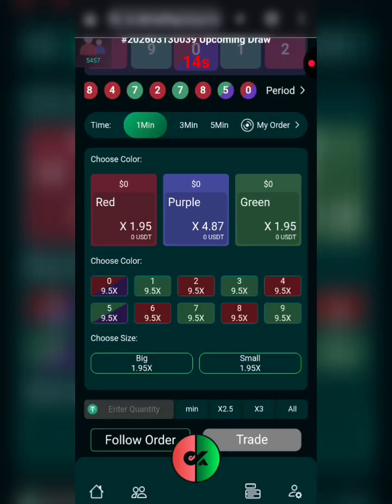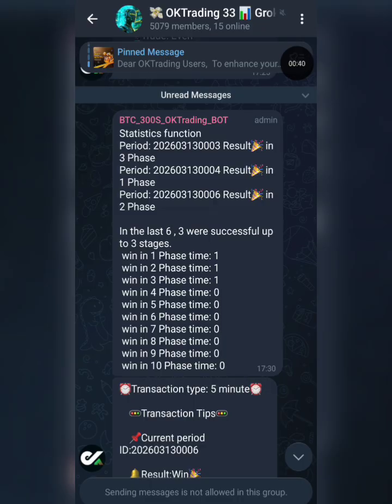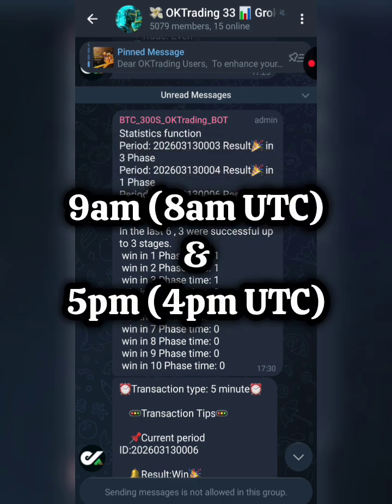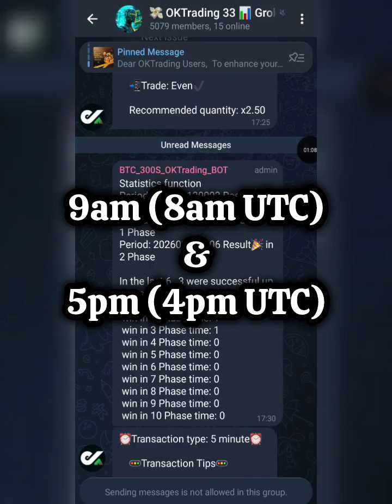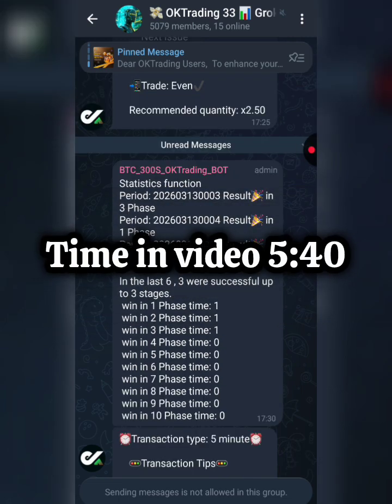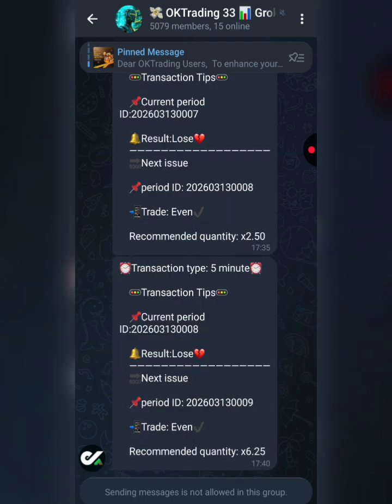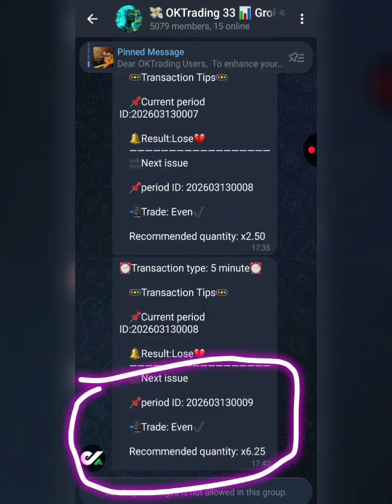Okay, but before that, let's talk about where you're going to be getting signals from. So this is the signal group I'll be using. Signals here are dropped 2 times daily at 9 a.m. and also 5 p.m. I'll also be dropping the time in UTC so that you can convert it to your country's local time. At the time of making this video, the time currently is 5:40 and the 5 p.m. signal time is actually rolling out. Now let's go with the latest signal that was dropped here.